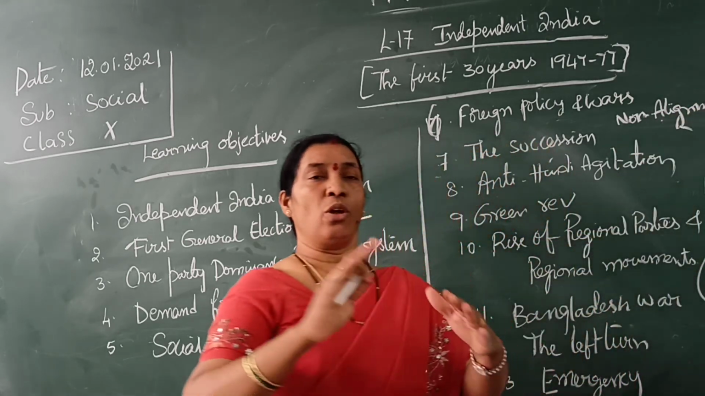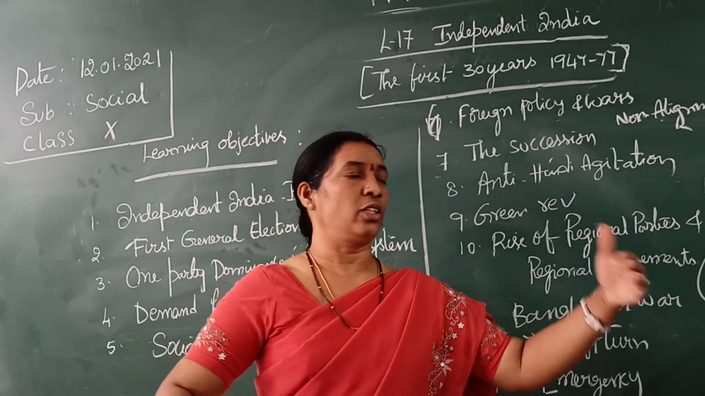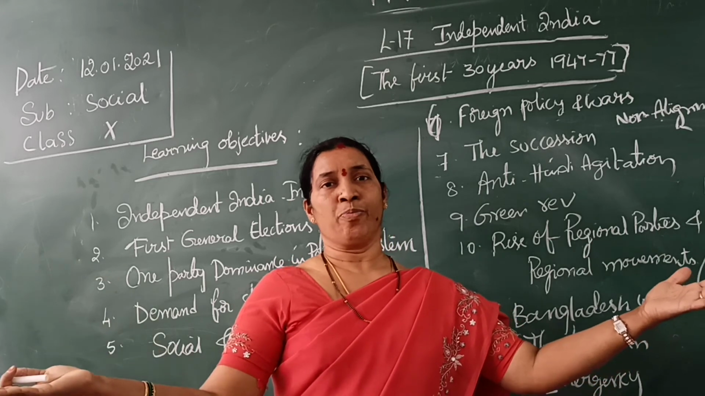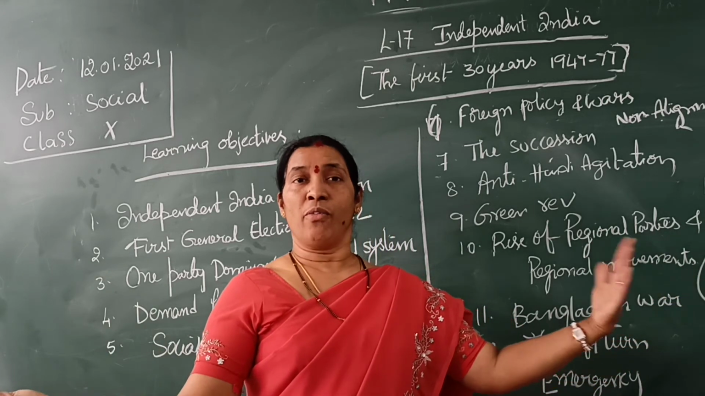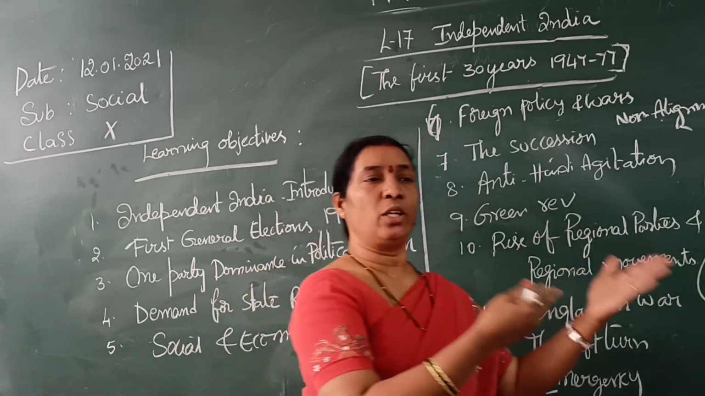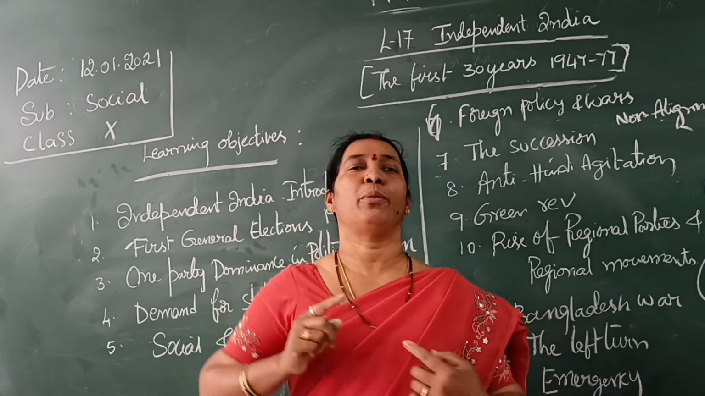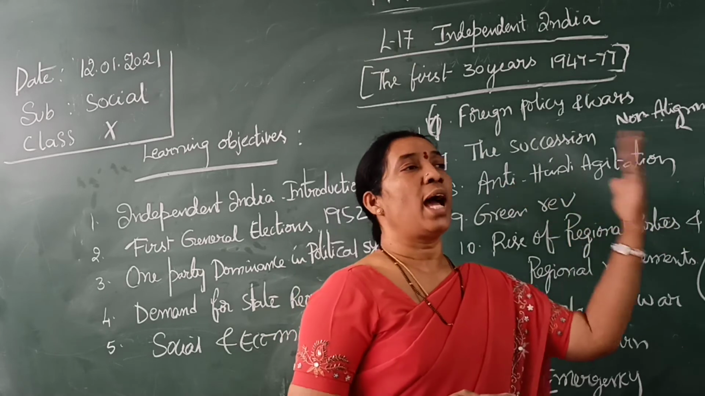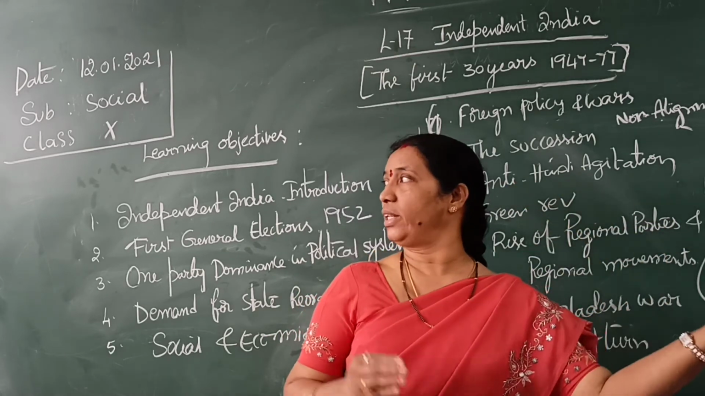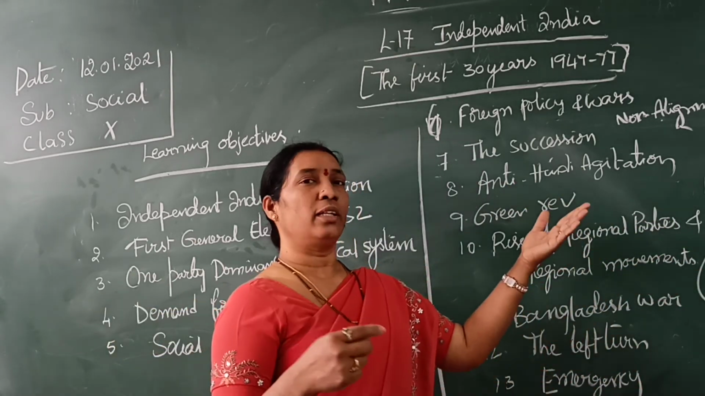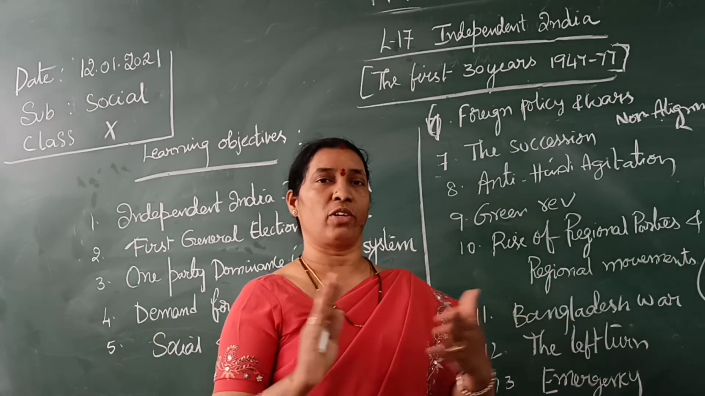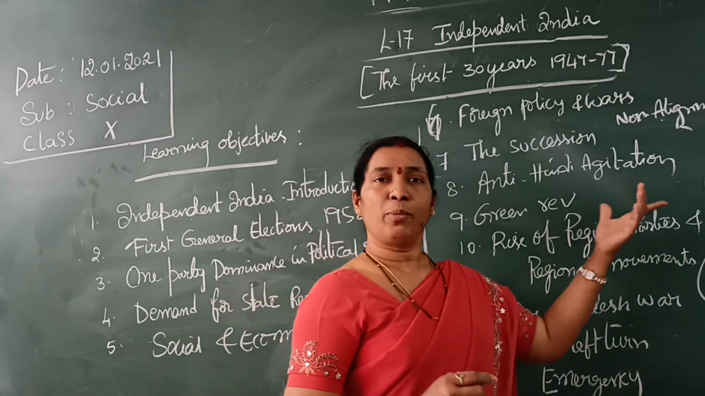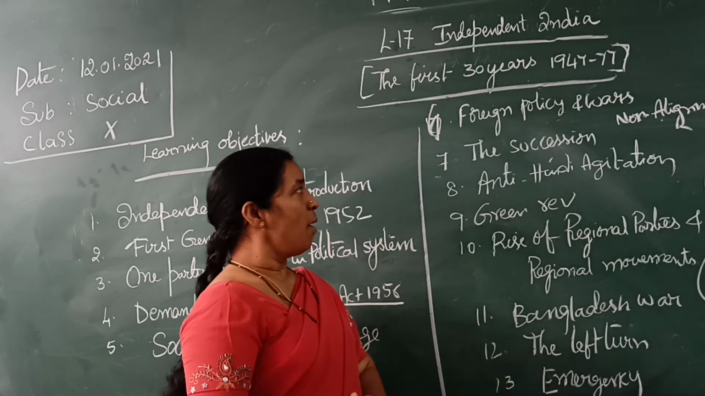Non-alignment means not joining anywhere, not joining any group of the big countries. Why? If we join one group, all the remaining may become enemies to us. So at such a time we should not align. We should not join any group, either the USA or Russia, whatever powerful groups. So our foreign policy is the non-alignment policy.